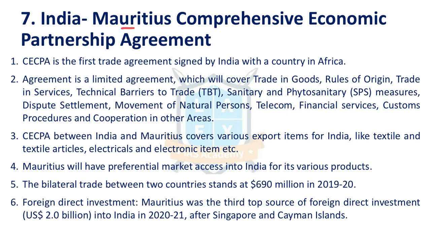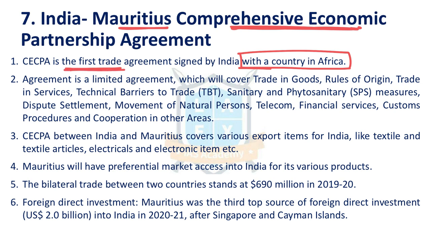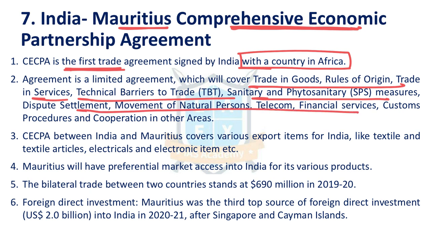Next issue is India, Mauritius. They have signed Comprehensive Economic Partnership Agreement. Very important because Mauritius is the first African country with which India has signed this agreement. It covers trade in goods, rules of origin, trade in services, technical barriers, sanitary and phytosanitary measures, dispute settlement, movement of natural persons. These are all the issues that are covered under the Comprehensive Economic Partnership Agreement.